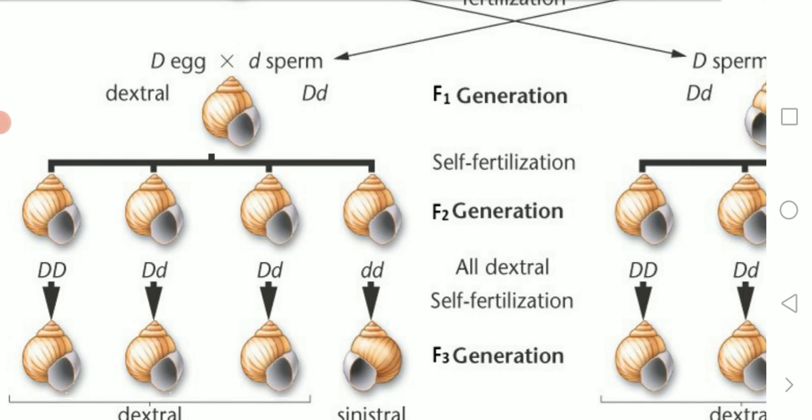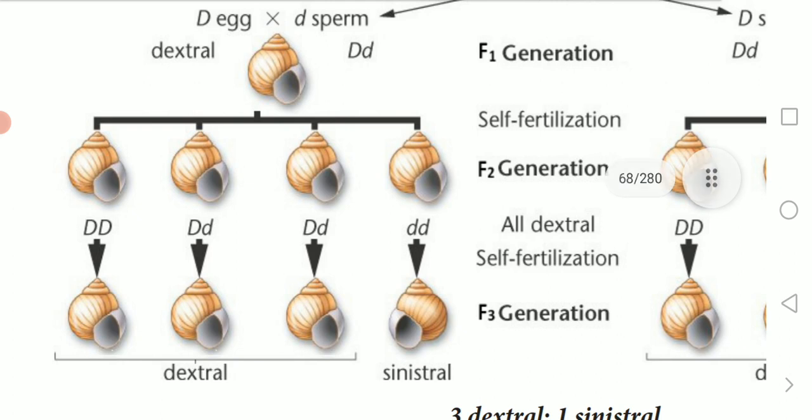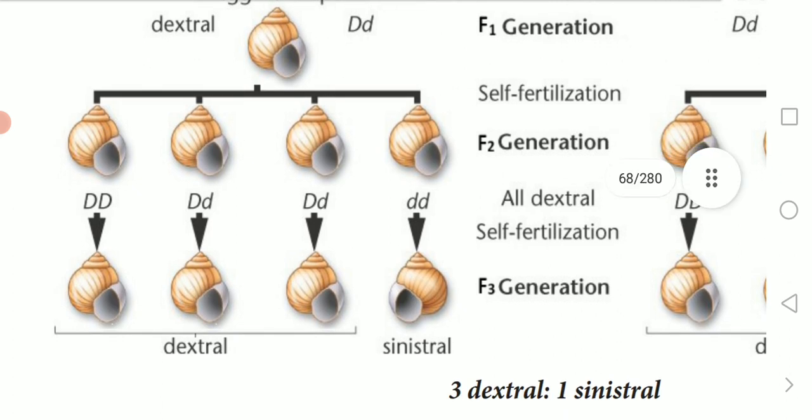Capital D is the female, which forms the egg. The small d is taken as the sperm, that's the male one. So here the capital D forms the egg, that's considered the female one. Here small d is considered the male, which forms the sperm. We are crossing each other here.